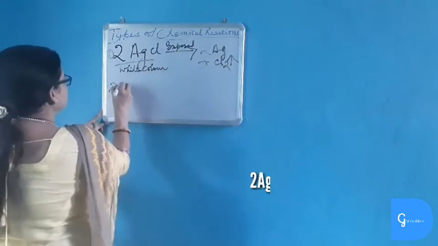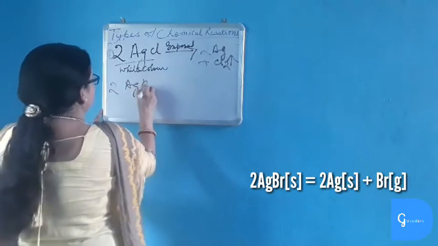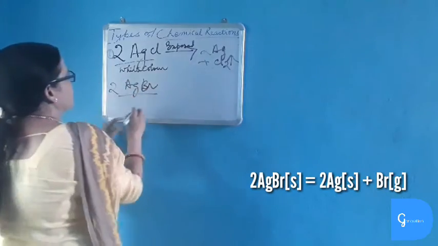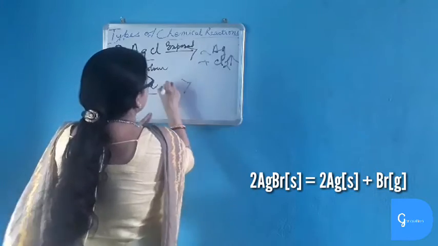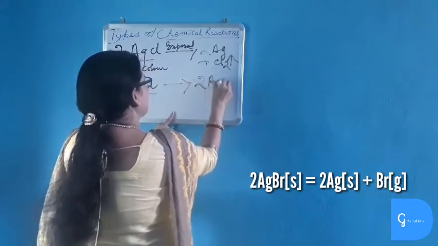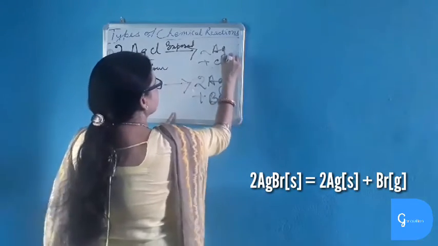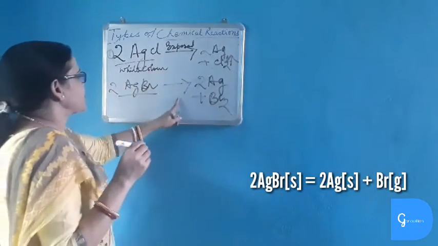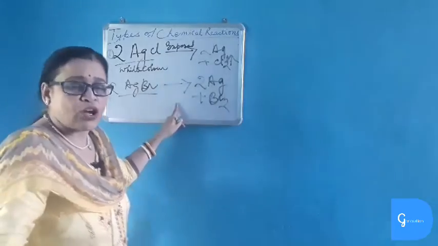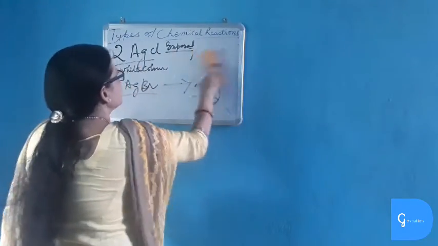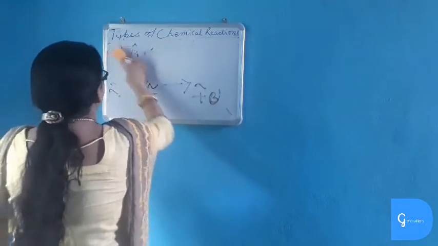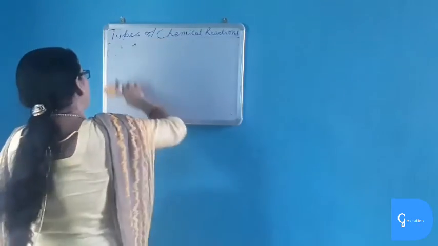Again, when silver bromide is taken, it is pale yellow in color. When it is exposed to sunlight, it gives grayish white silver metal plus reddish brown bromine gas. These types of reactions are used in black and white photography. So these are the decomposition reactions by light.